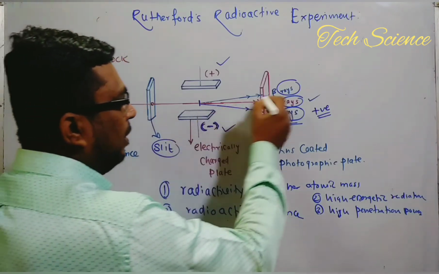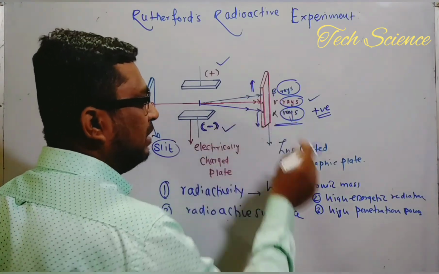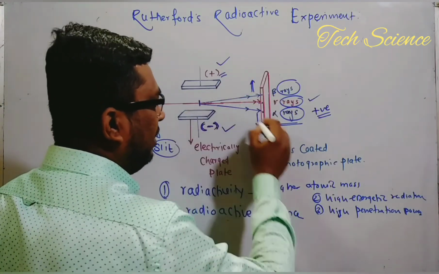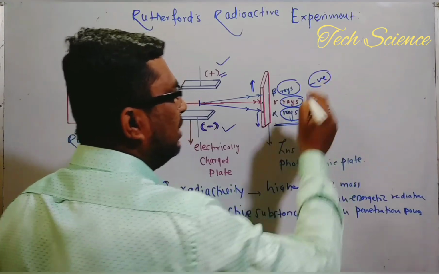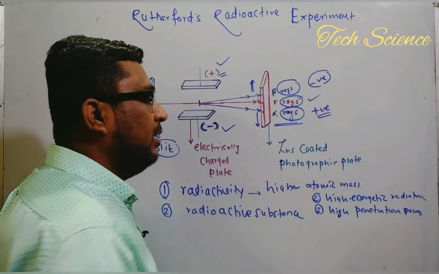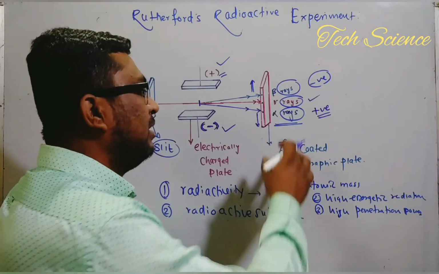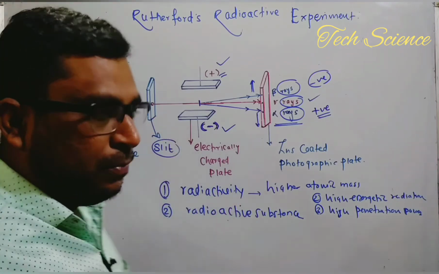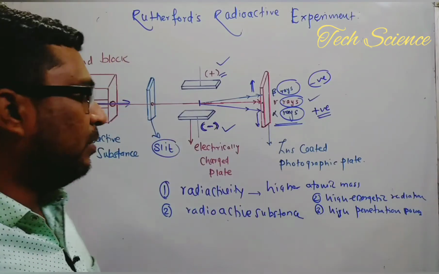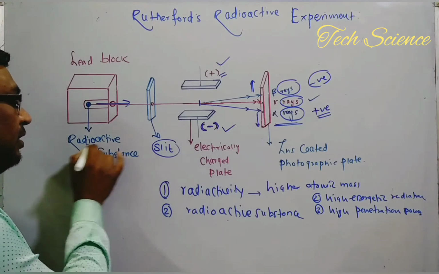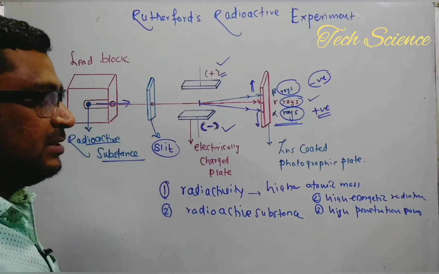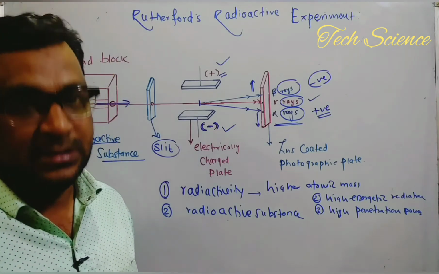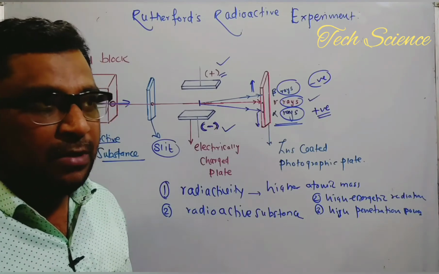And one more spot will be observed. It is towards the upside of this photographic plate, towards the positive charge. So they get deviated. Of course, what does this mean? They are negatively charged, and these are called beta rays. So the names are given: alpha rays, beta rays, and gamma rays. This is a simple experiment put forth by Ernest Rutherford with the help of emissions of radioactive substances, and these radiations are in the form of rays, called alpha, beta, and gamma rays.